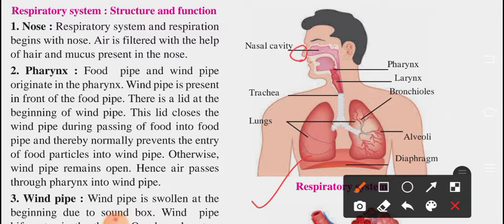The respiratory system and respiration begin with the nose. Obviously, when we take air inside our body, we take it through the nose only. Air is filtered with the help of hair and mucus present in the nose. Obviously, in our nose hair is present, and the air which we take inside our body passes through the hair and gets filtered.